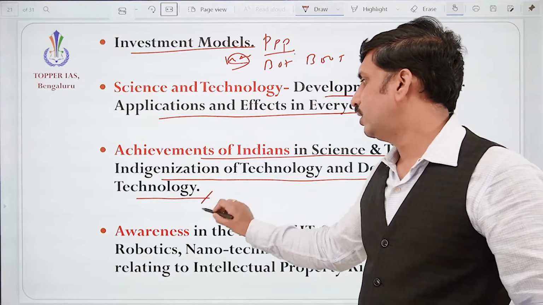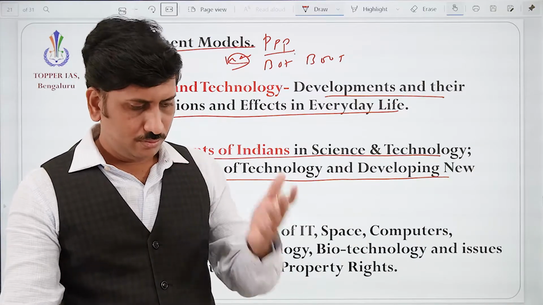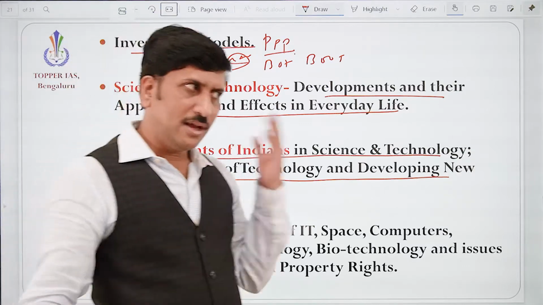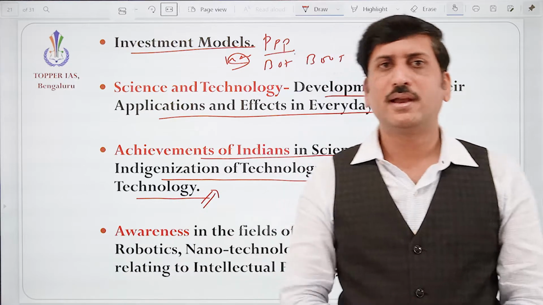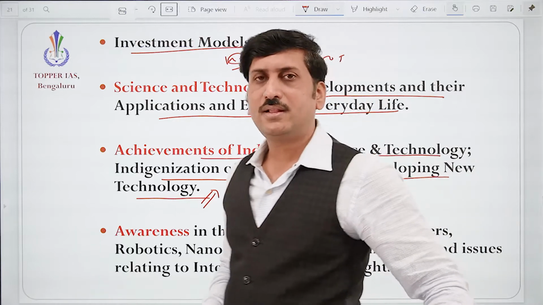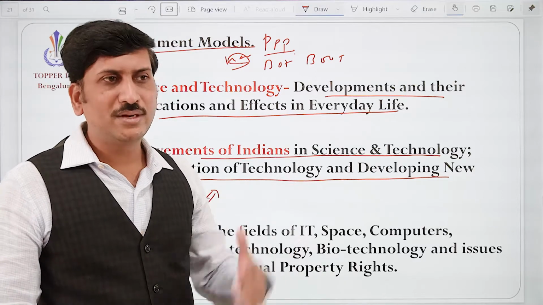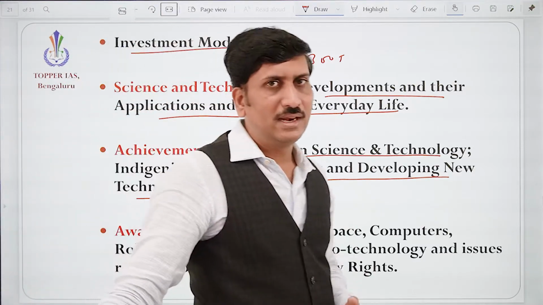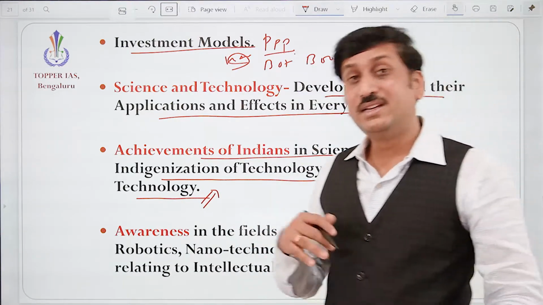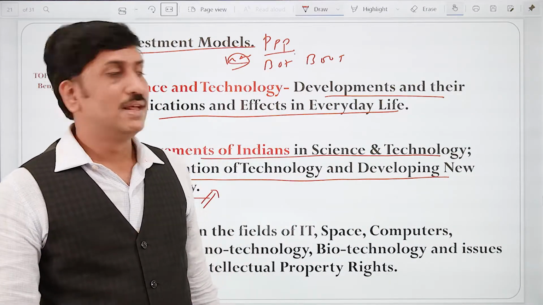Yes, we need to focus more on this. For example, the Mangalyaan Mars mission. Okay, NASA also went to Mars and the Indian satellite also went to Mars, but the cost is 10 times less than NASA's. So what is the advantage of this? Most of the other countries are coming to India so that they can launch their satellites in a low cost mode. So like that we need to develop new technology. That is very important. Development of new technology is very important.